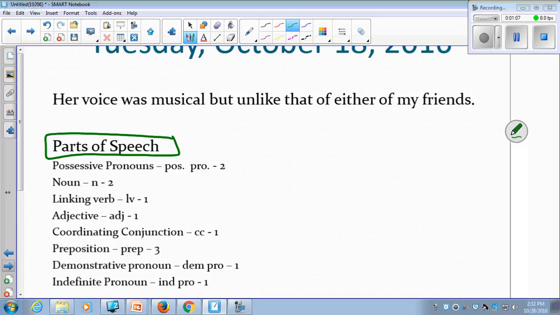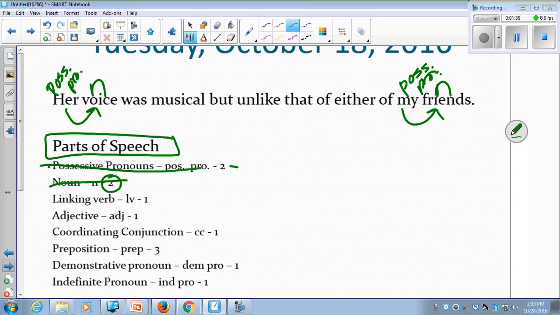So I look at that, and the first thing that jumps out at me are my nouns. There are 2 of them, and I know one of them is friends, and the other one is the voice. So we have both of the nouns. We are showing possessive pronouns, that is her voice and my friends. So these are possessive pronouns, and this is also a possessive pronoun. So we've got both of those.